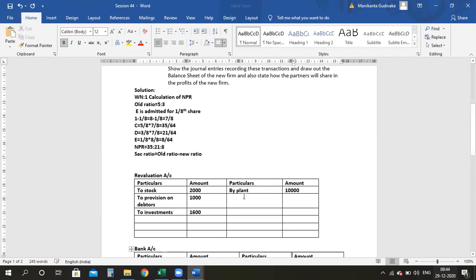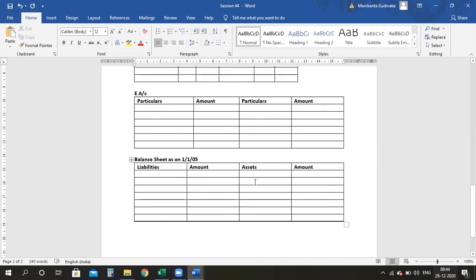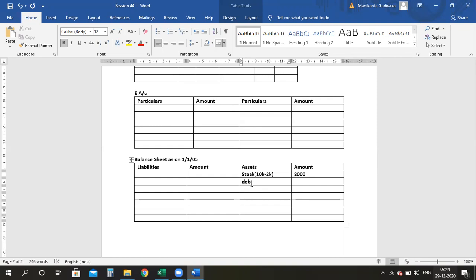The double entry has to be completed in your balance sheet. So please take one by one. Your stock, earlier it was 10,000 minus 2K. That would give me 8,000. Then your debtors, earlier it was 20K. Now we have reduced by 1K. So this would give me 19,000.